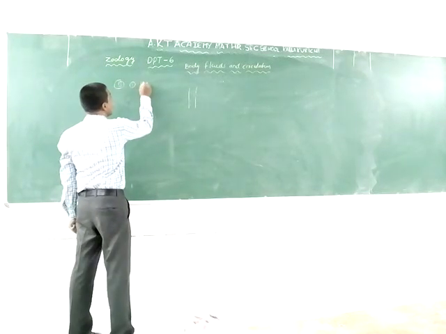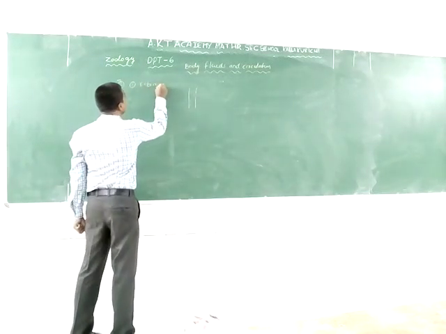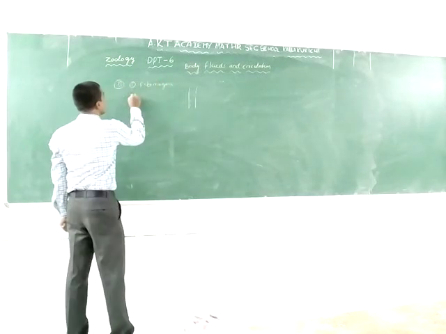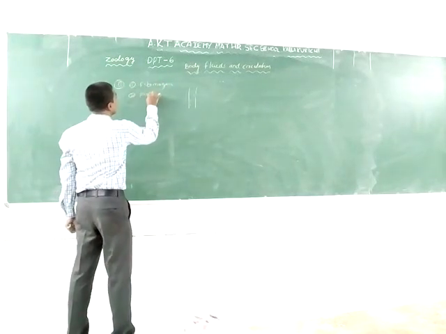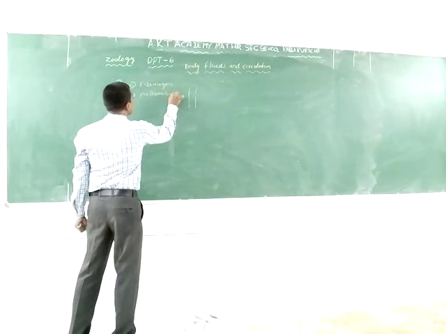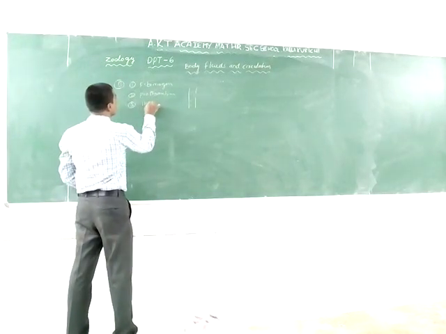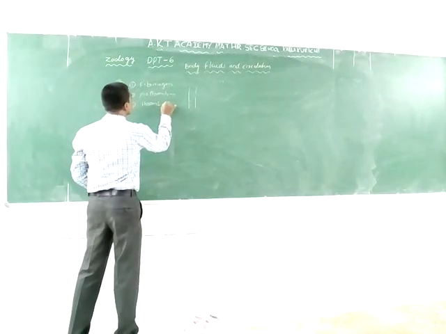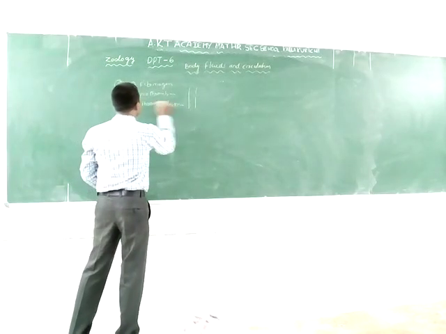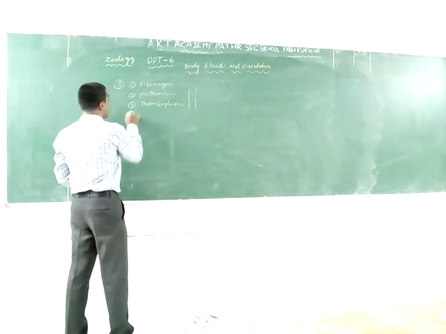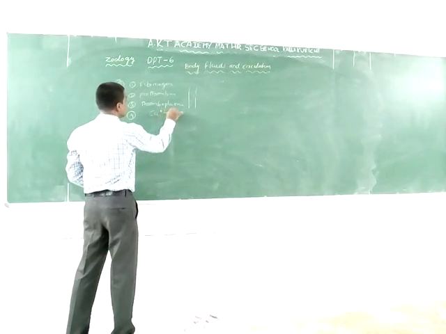The first one is fibrinogen. The second one is prothrombin. Then thromboplastin. The fourth one is calcium ions.